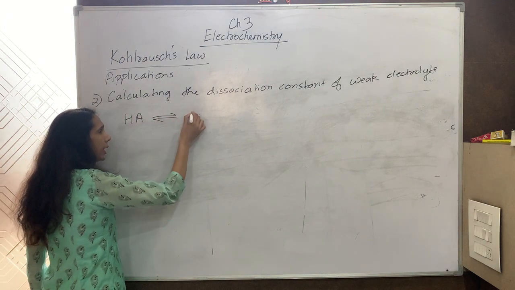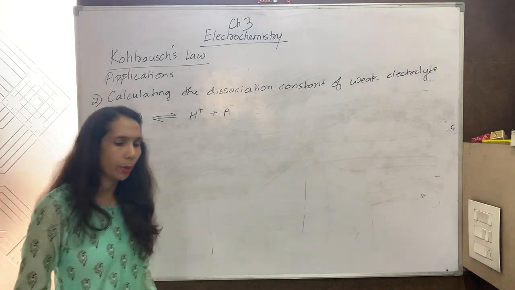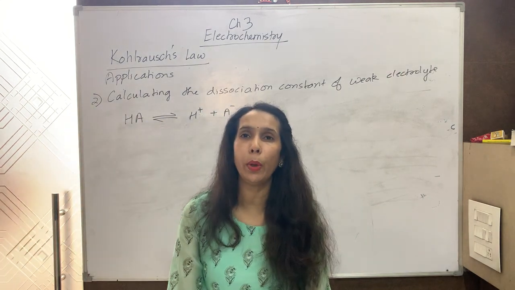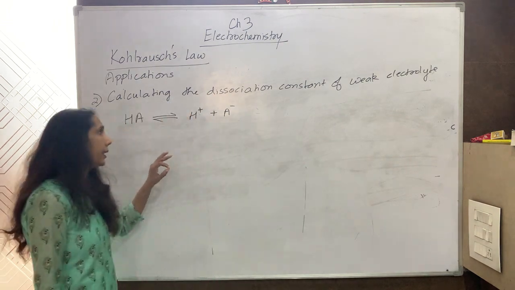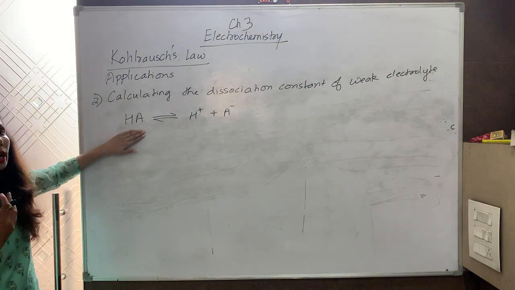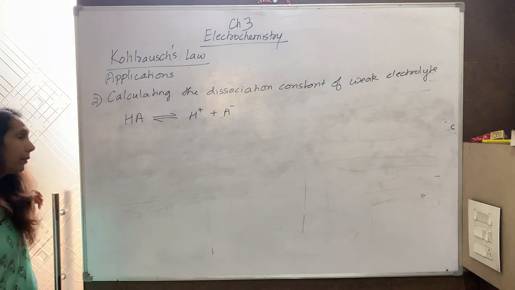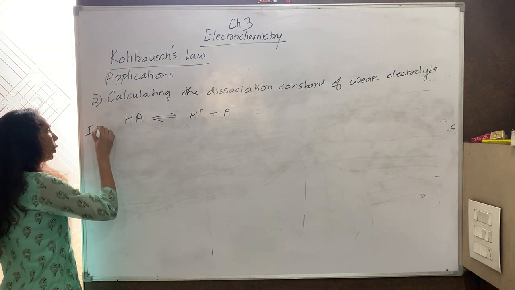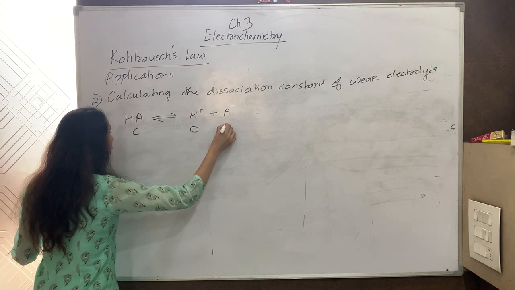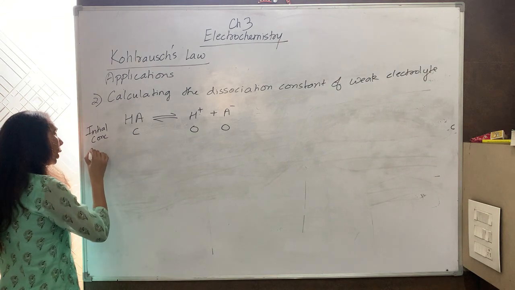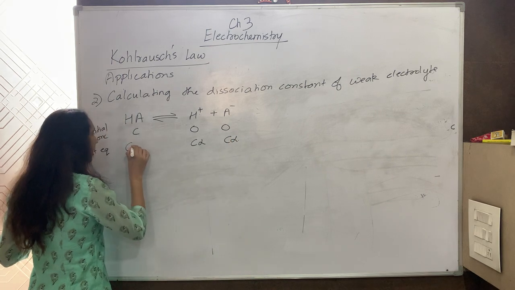It will partially dissociate into H positive and A negative. I consider its initial concentration as C. Till it doesn't dissociate, it is 0 and 0. At equilibrium, when it dissociates, it will be C alpha, and C minus C alpha.